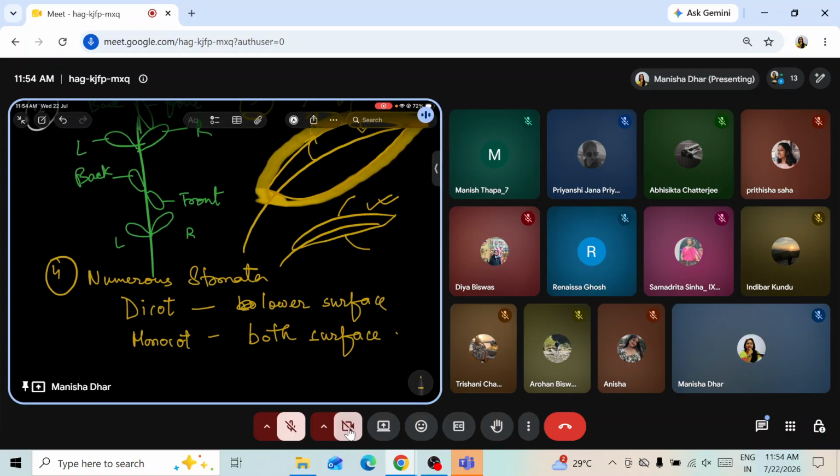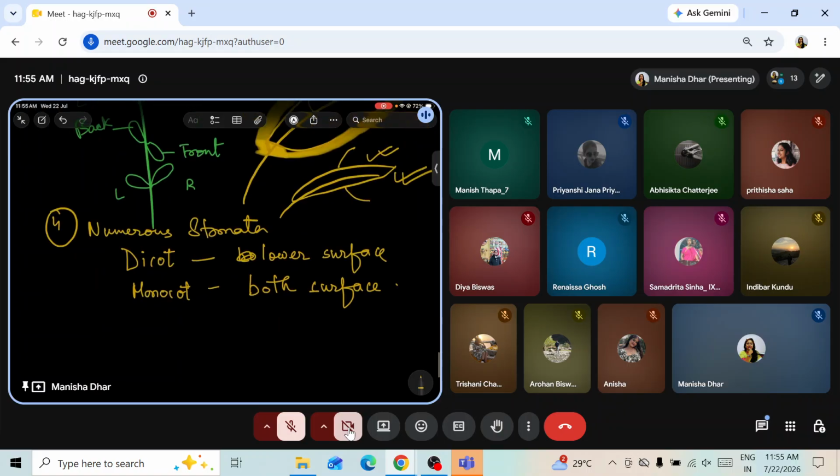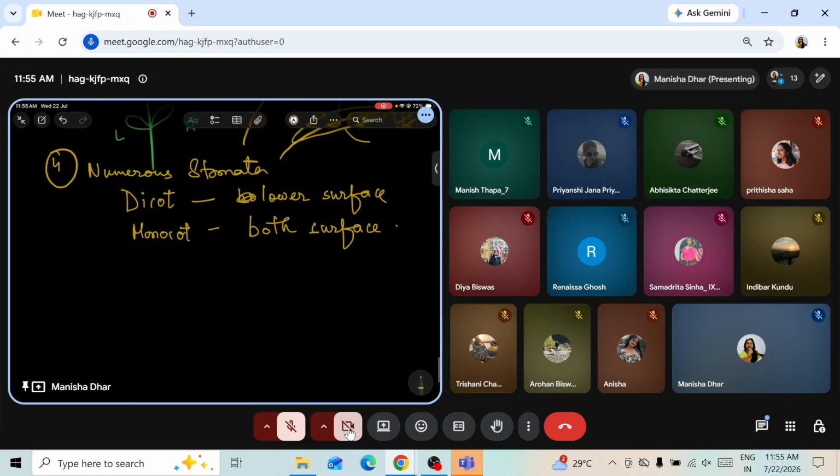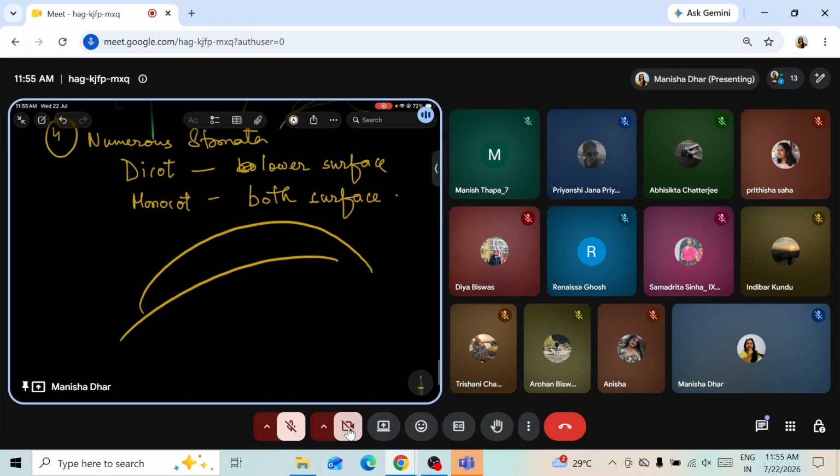Thinness of the leaf reduces the distance between the cells, facilitating rapid transport. So the thinner the leaf, the more rapid the transport. And then extensive vein system. Suppose this is a leaf where there is reticulate venation. Reticulate venation means the leaves have enough veins and veinlets present.